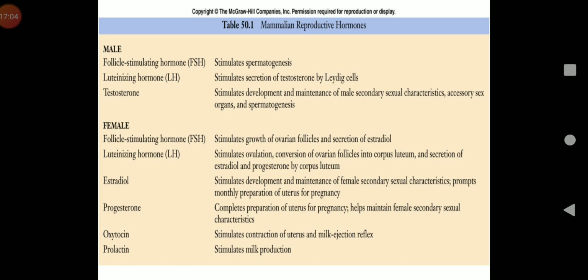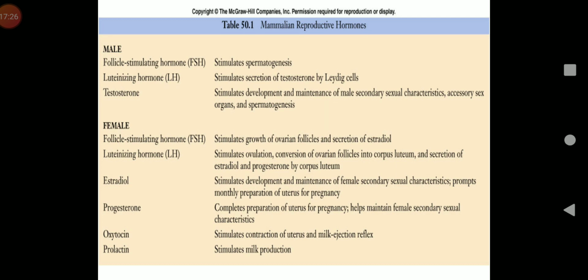These are the reproductive hormones of human, male and female, and their specific functions: the follicle stimulating hormone, luteinizing hormone, estradiol, progesterone, oxytocin and prolactin.